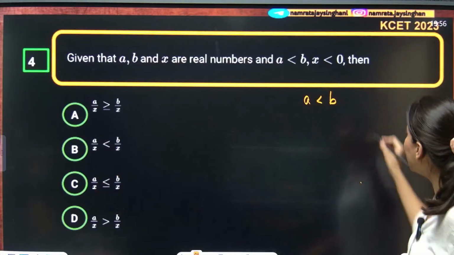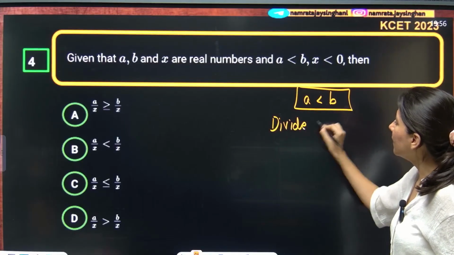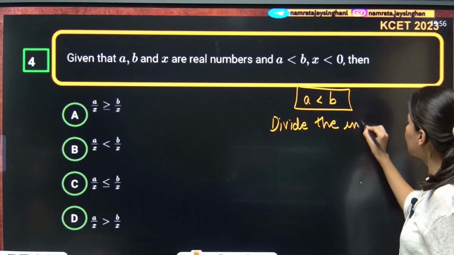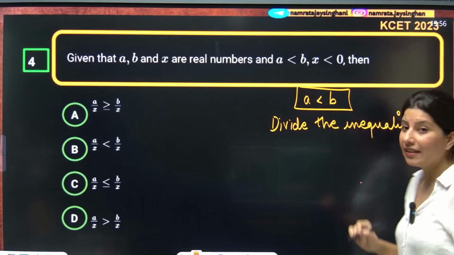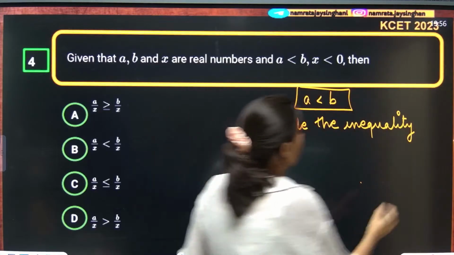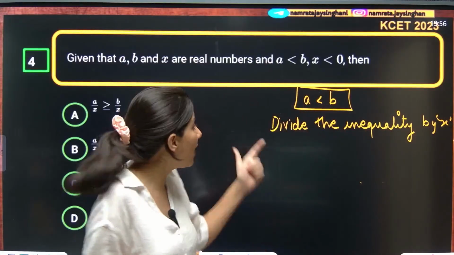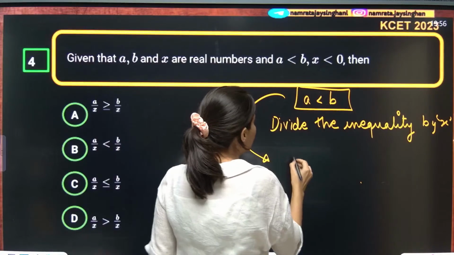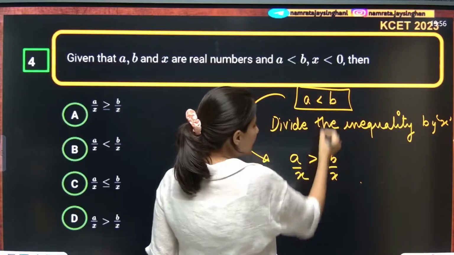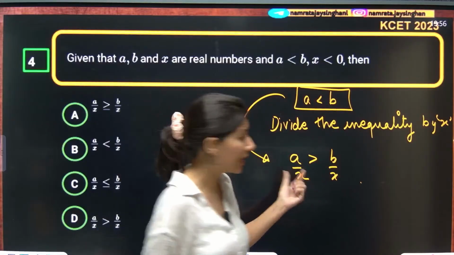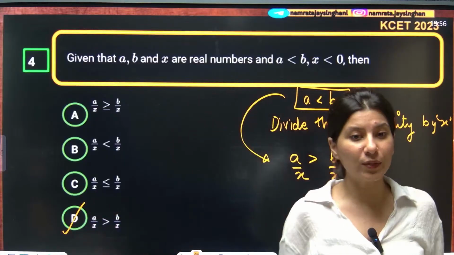So we need to divide the inequality by X. Now you know X is a negative number. The moment you divide the whole inequality by a negative number, your sign will get changed. It was a less than sign, now it has become a greater than sign. A by X will be greater than B by X. Option D is absolutely right.